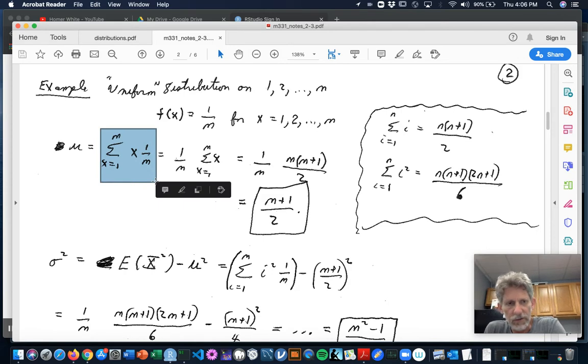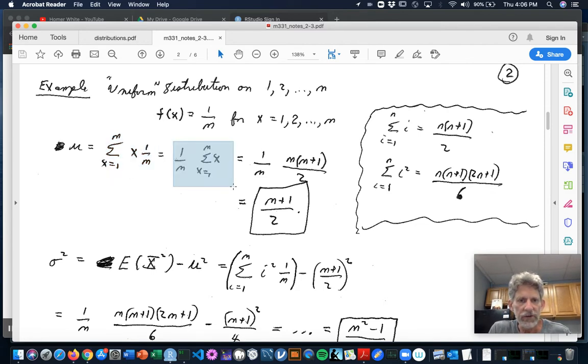It's just you sum over all the possible values, 1 to m, x times the chance of x, 1 over m. Now, the 1 over m is a constant, so it can factor out of that sum. And you're left with the sum, x goes from 1 to m of x.